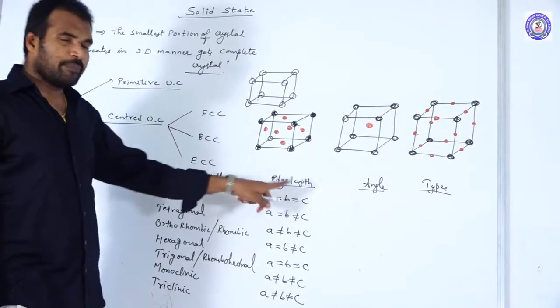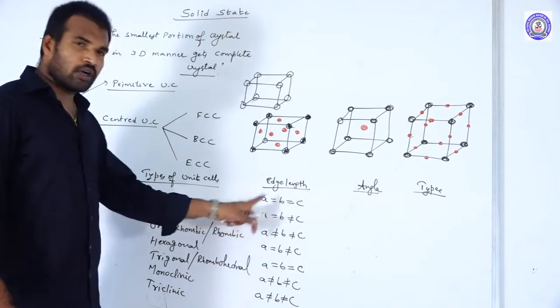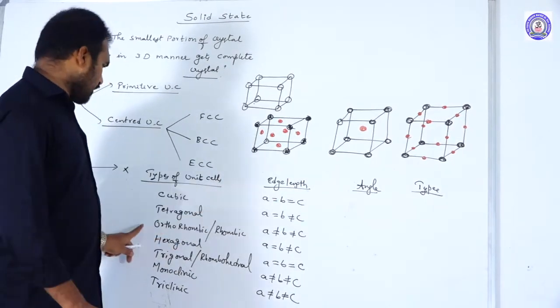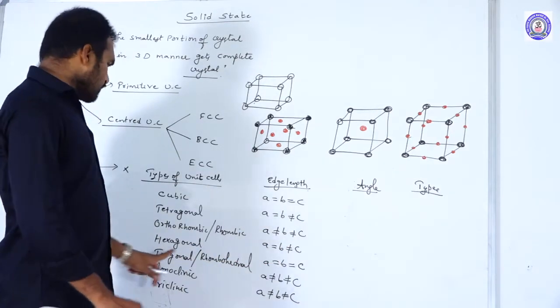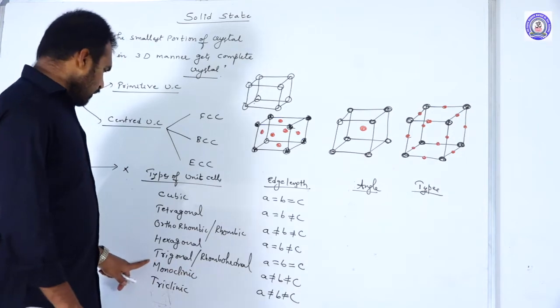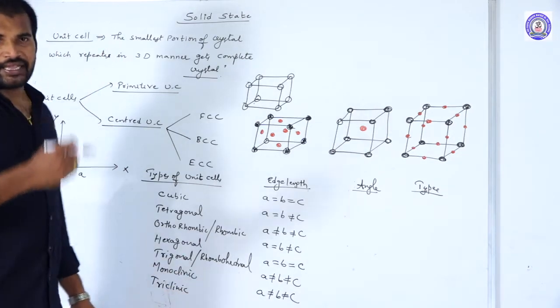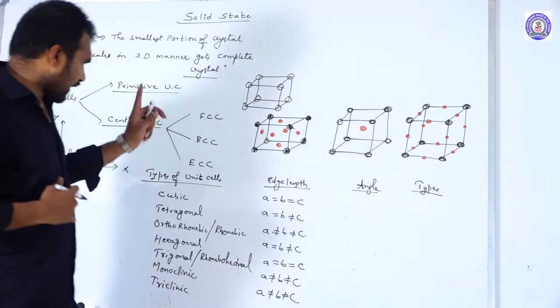In cubic, A, B, C are equal. In tetragonal, two are equal, but the third one is unequal. Here all three are unequal. Here two are equal, the third one is unequal. Trigonal, all are equal again. Next, monoclinic and triclinic, again all are unequal. Next, come to the angles.